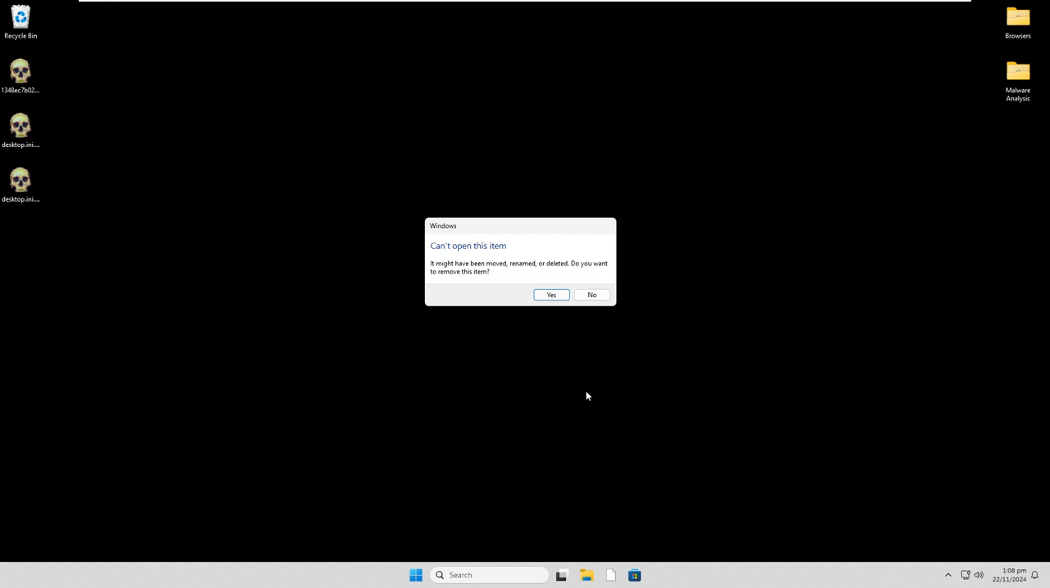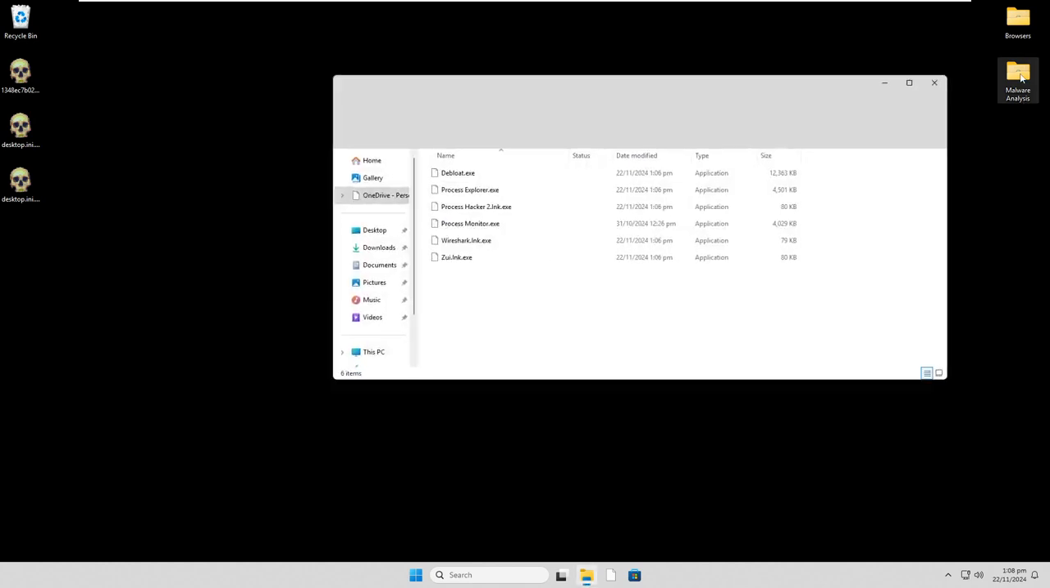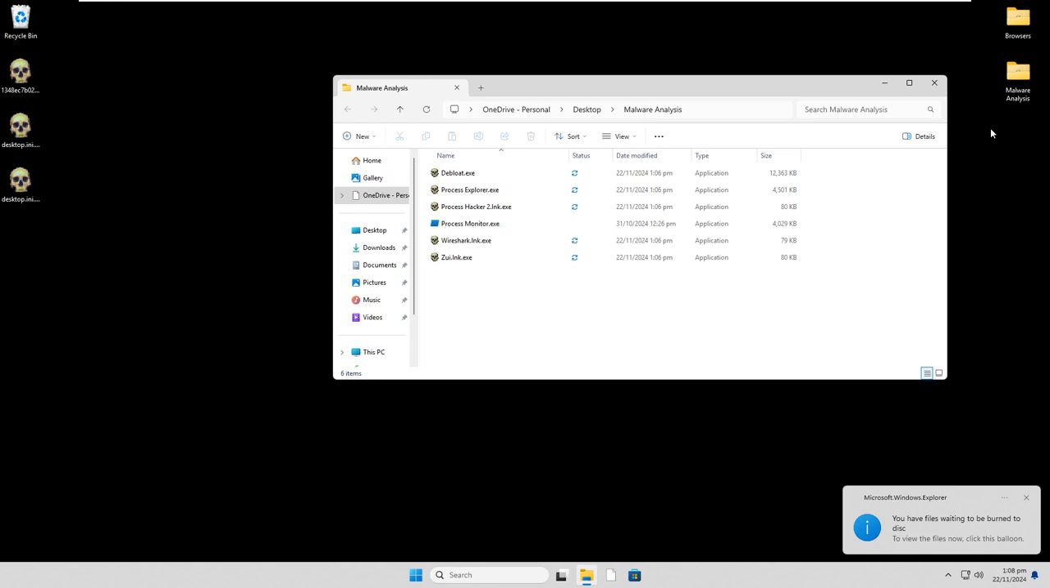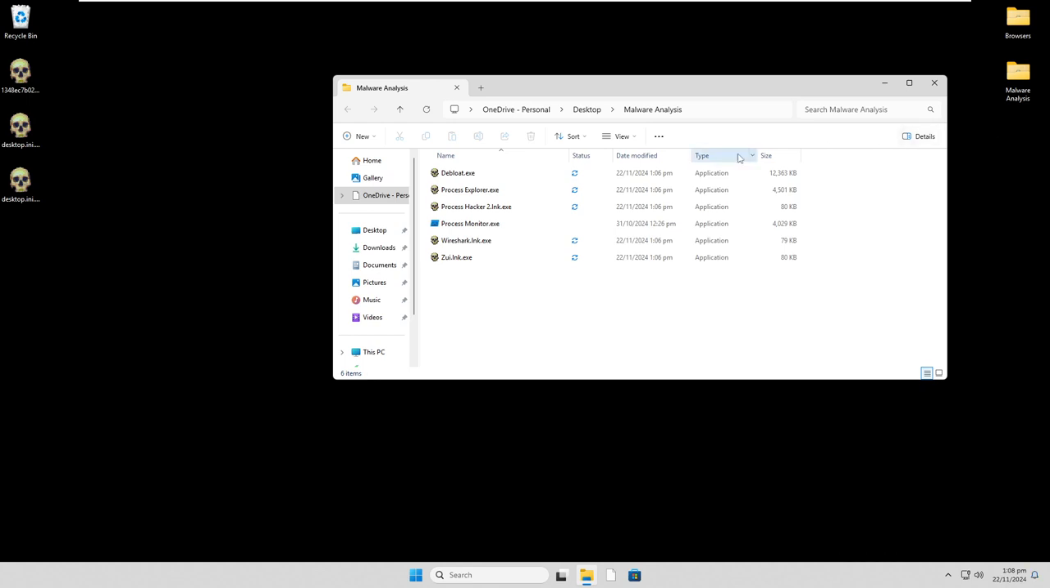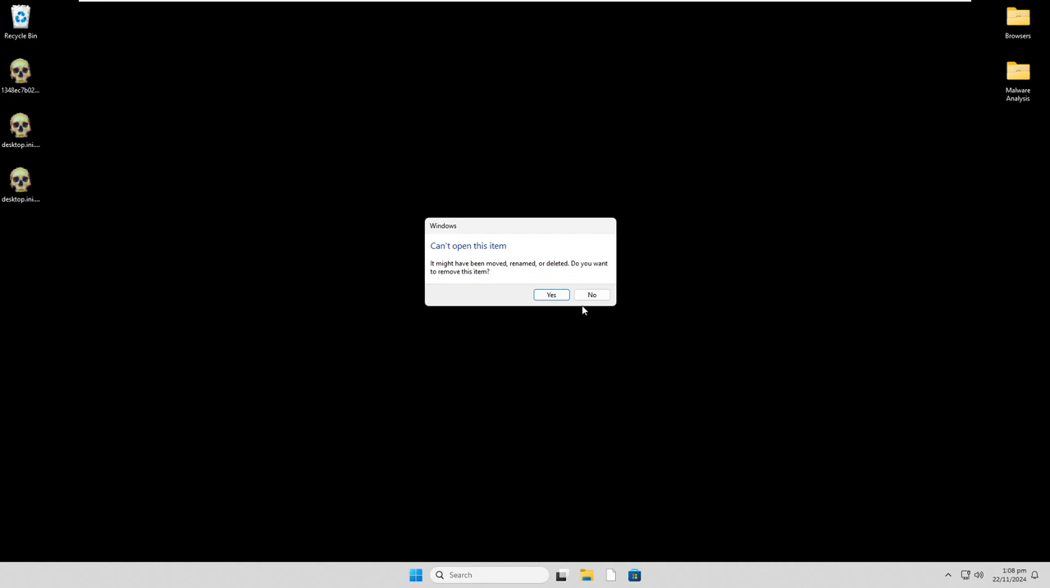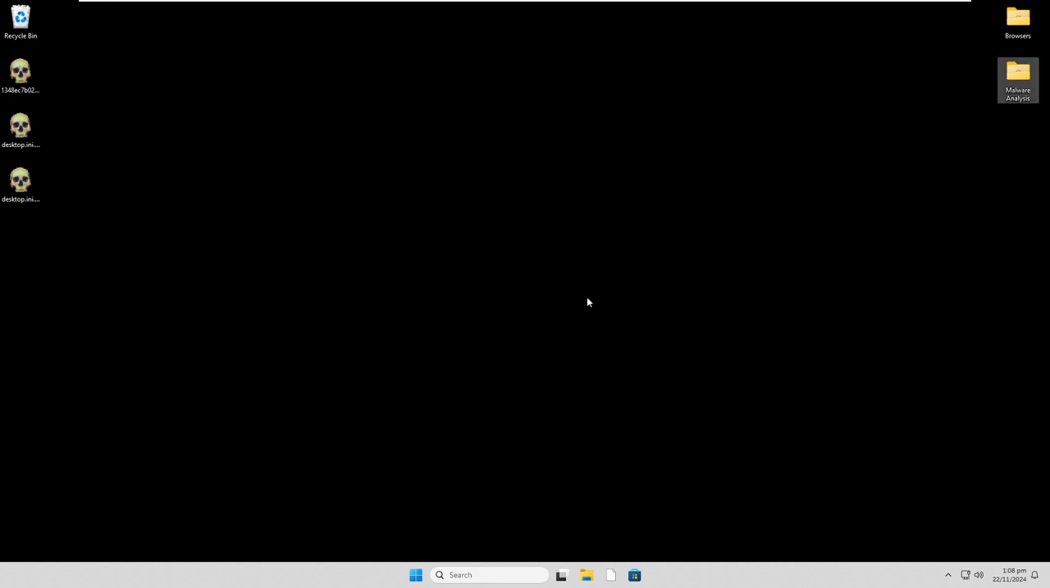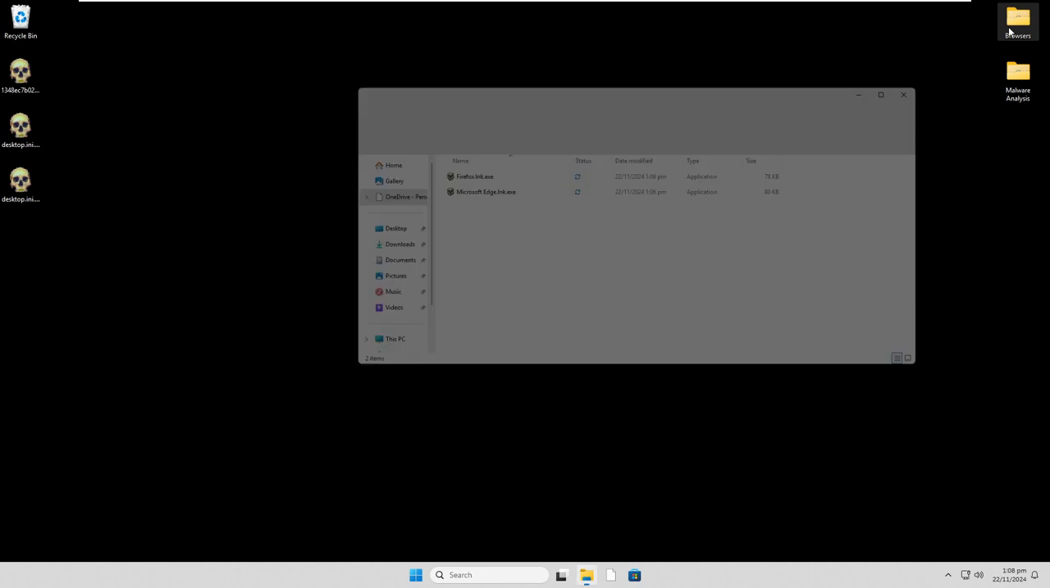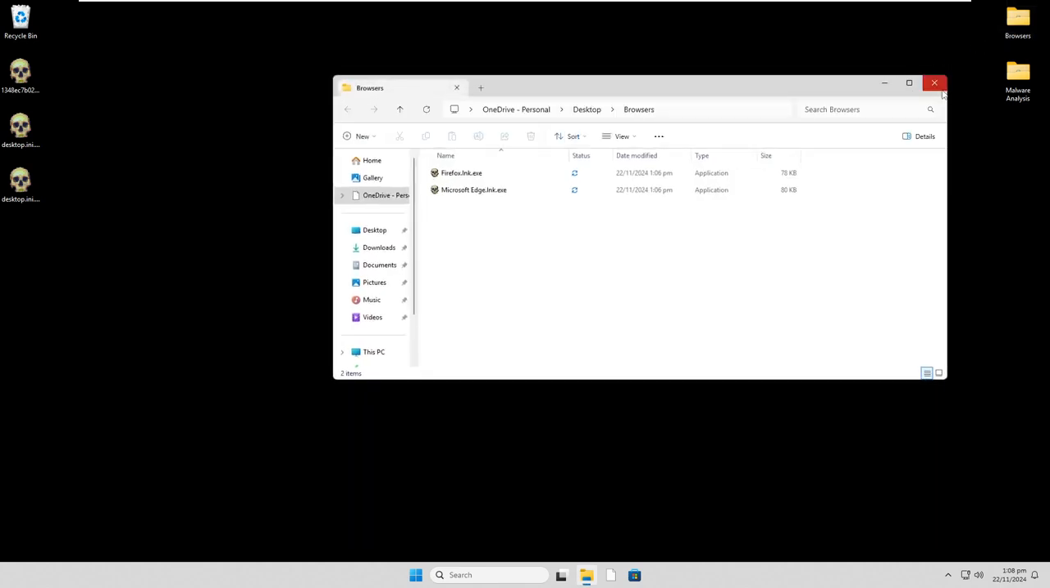can't open this item. It might have... Oh no, I just noticed. No! Oh no, it overwrote everything! Oh, come on, man! Ah, crap. Okay. But we can't open Explorer anymore. If we go to browsers, yep, they've both been overwritten.